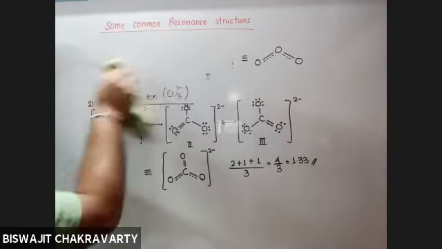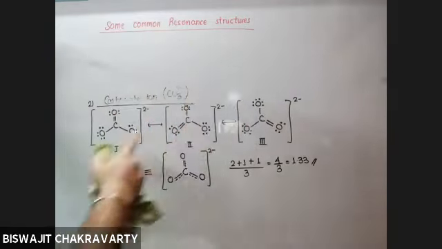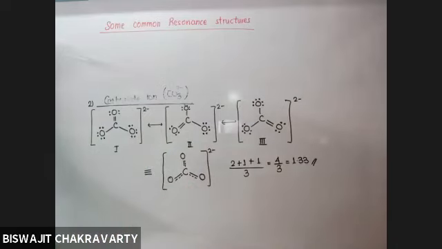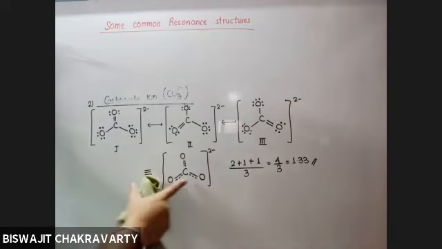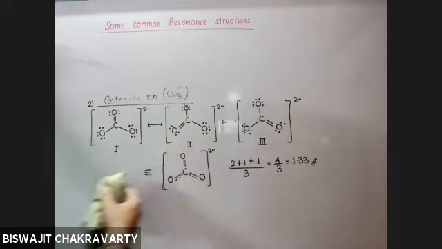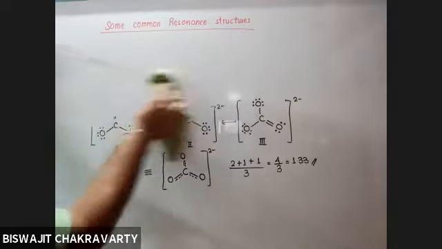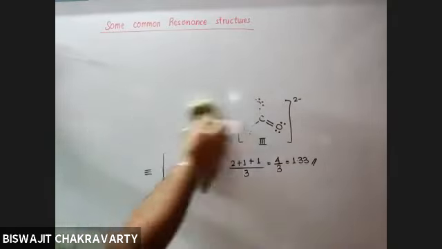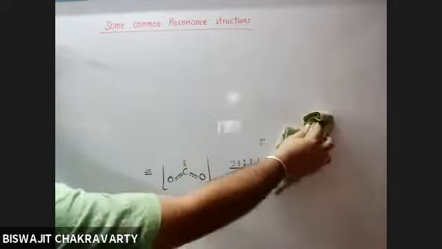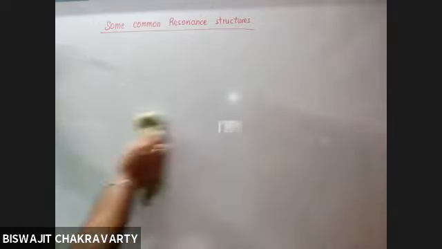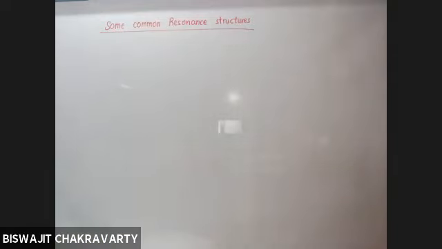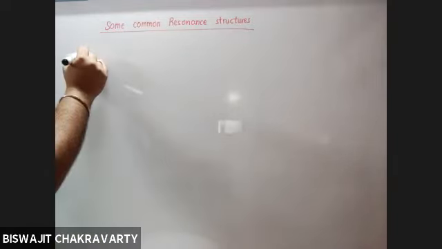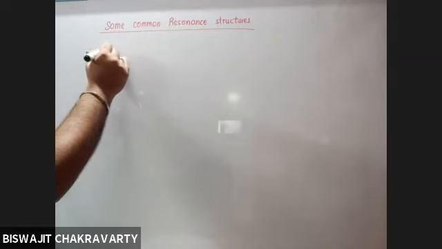So which is the most stable structure out of all the structures that I have drawn? 1, 2, 3, and 4. The fourth one. What is the fourth one called? Resonance hybrid. And what are the first 3 structures called? Resonating structures. Let us move on to benzene.